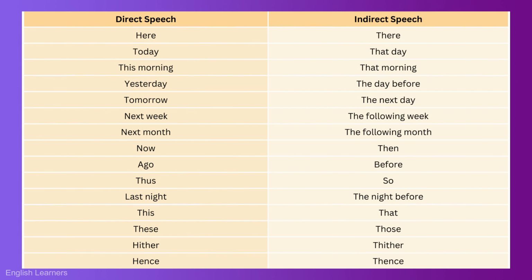Here changes into there, today changes into that day, this morning into that morning, yesterday into the day before or the previous day, tomorrow changes into the next day or the following day, next week changes into the following week, next month changes into the following month, now changes into then, ago changes into before, thus changes into so, last night changes into the night before, this changes into that, these changes into those, hither changes into thither, hence changes into thence.